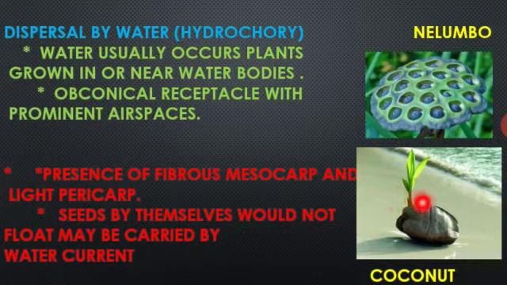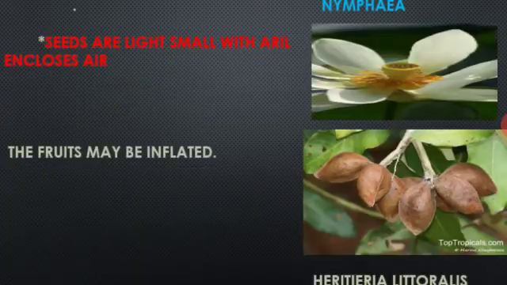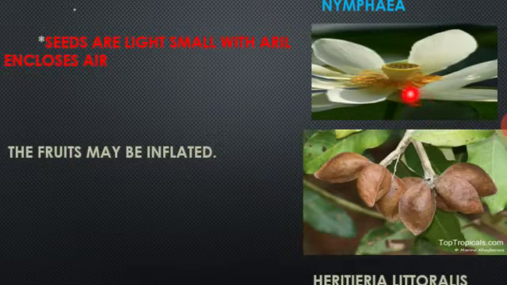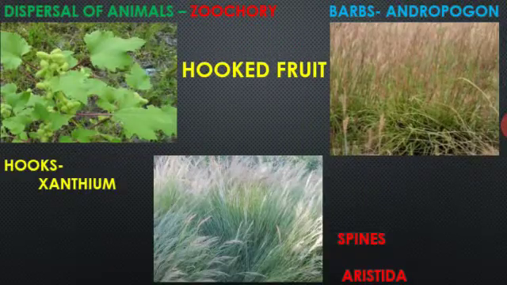So this takes place with the help of water, so it is named as hydrochory. And some plants have light as well as small seeds, so they are carried through the air and water. Example, Nymphaea, that is water lily. And some fruits may be inflated, so they can easily float on the water. Example, Heritiera littoralis.